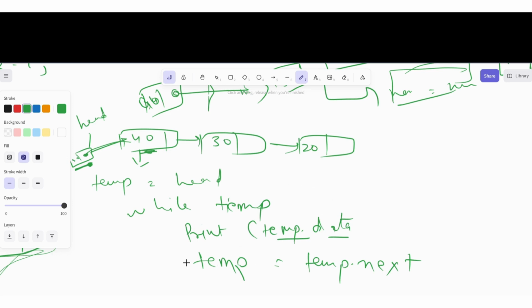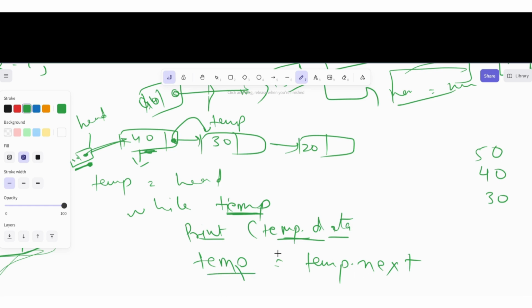So when the while loop again comes here, it will check if temp is there. Yeah, we have temp. So it will print the temp dot data, means firstly it printed out the 50, then it will print out the 40, and then again our temp will move to temp dot next. Temp dot next is pointing to this. So our temp will move here. And again we will check if our temp is present. Yes, there is a proper node. So we will print the temp dot data. So 30 will print out this time.